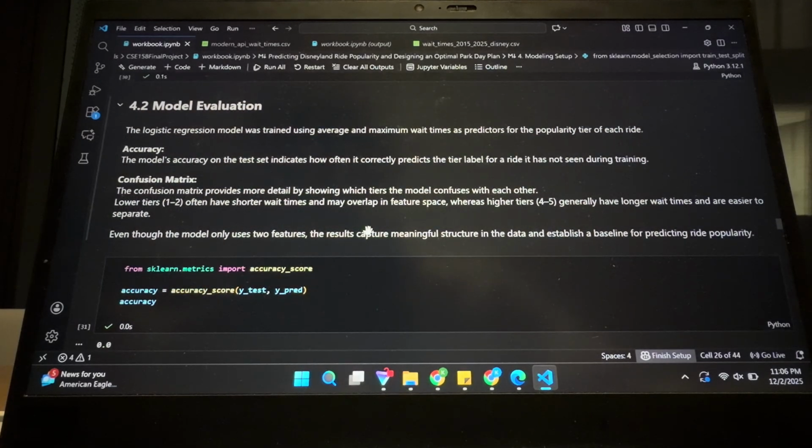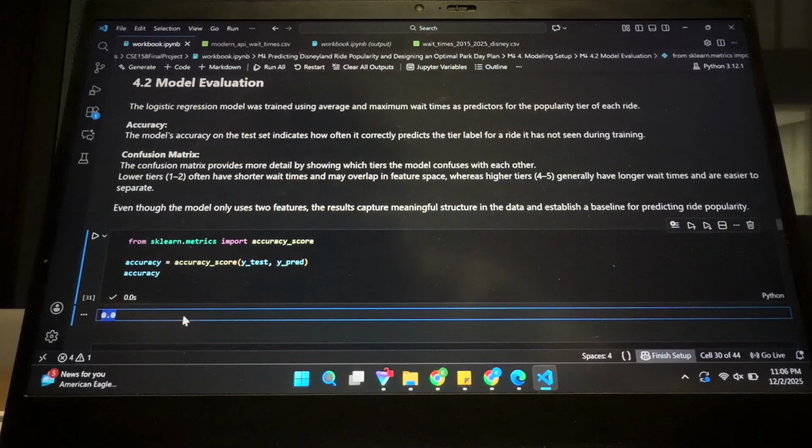And then the important part was the model accuracy and evaluation. The accuracy popped up a little bit weird, and I think I got 0. And I think that just comes from the fact that it's a relatively easy task, because it is my own rating system and it matches the wait times pretty similarly. So rides that are higher in the tier list have significantly higher wait times than the ones at the bottom of the tier list.